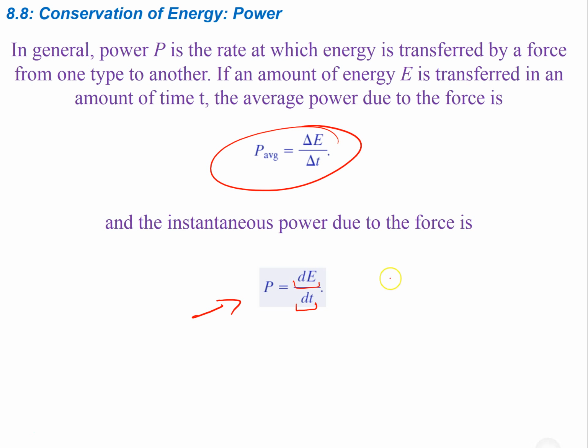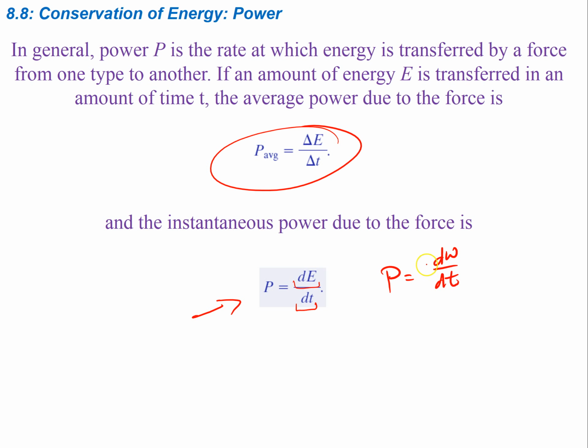Now, if you look at your equation sheet that's given to you for these tests, they actually relate this to the work. So essentially, we're looking at a change in energy which is caused by external work that's done to the system. Right? So you'll see dW/dt, which essentially means the same thing. Because for the energy to change, you need to do work, right?